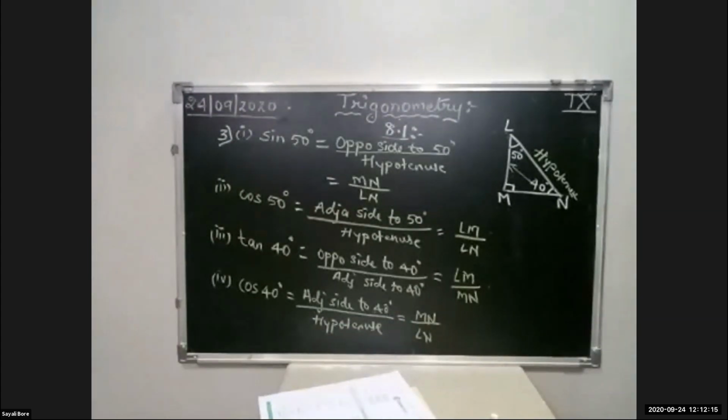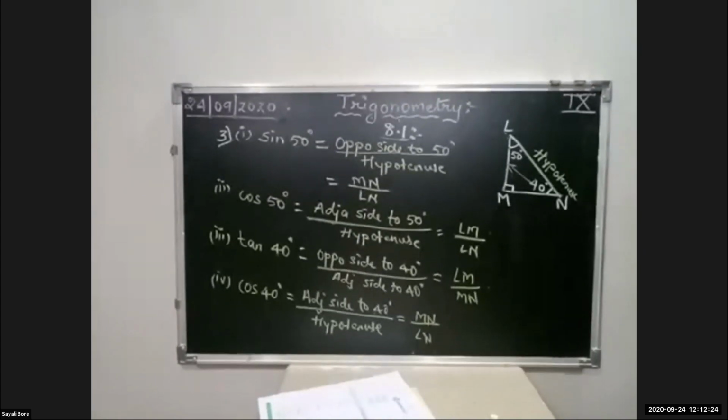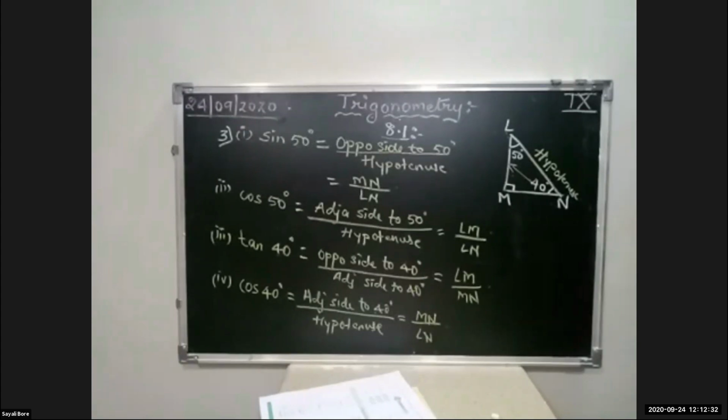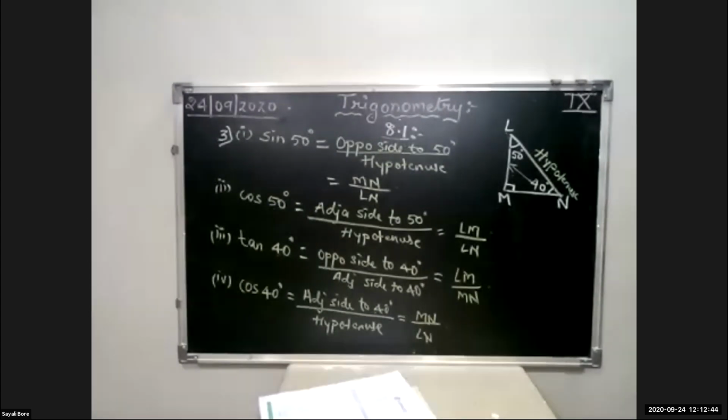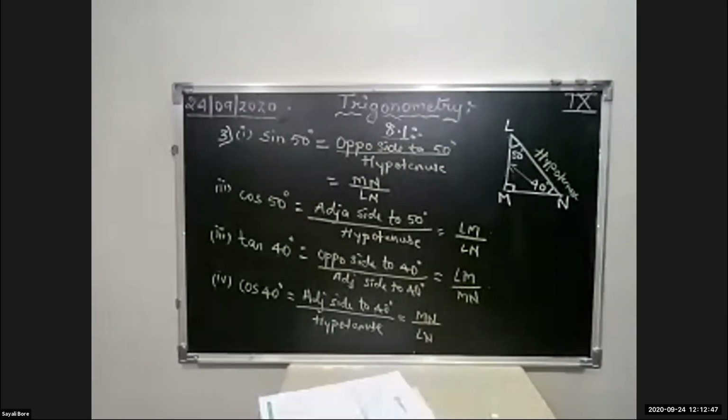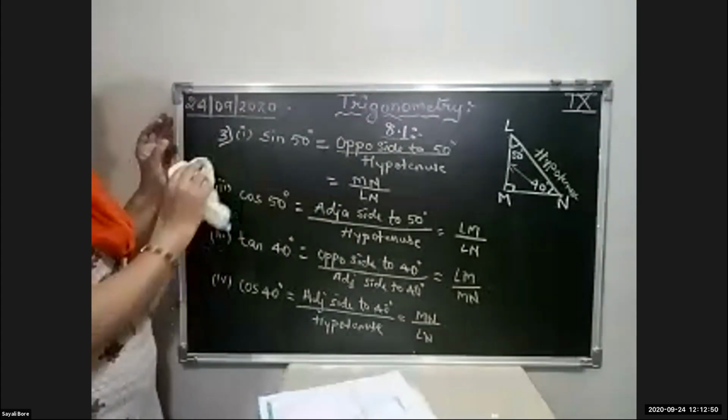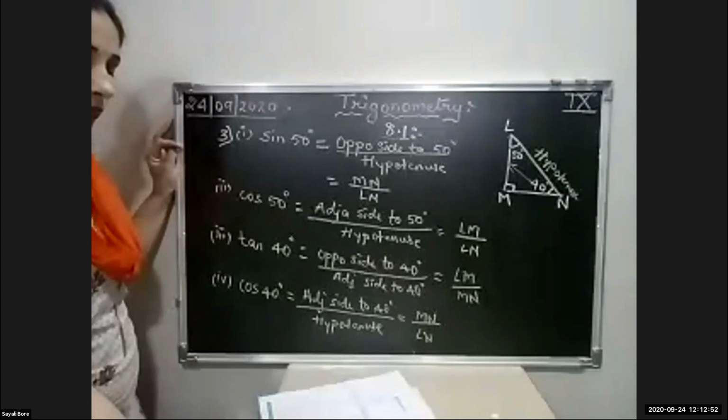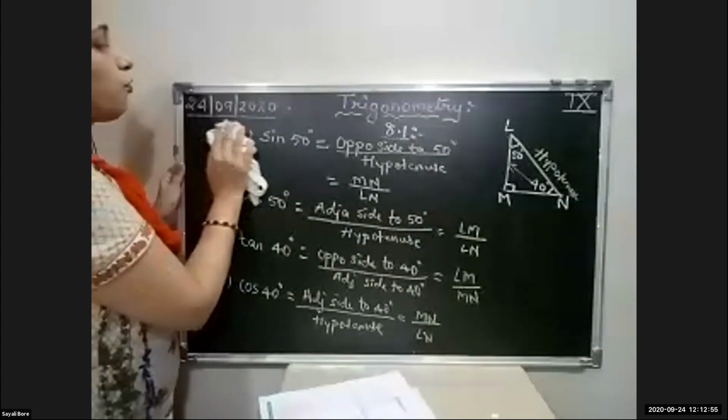Okay. Now here in this question, students, we have seen how to find the trigonometric ratios when the measure of the angle is given. It can be anything, that is 40 degree, 50 degree, or angle alpha, beta. Okay. Just you have to remember the basic definition of the trigonometric ratios. Now along with this, we have completed the third question. Okay. Now we'll go to the fourth one.